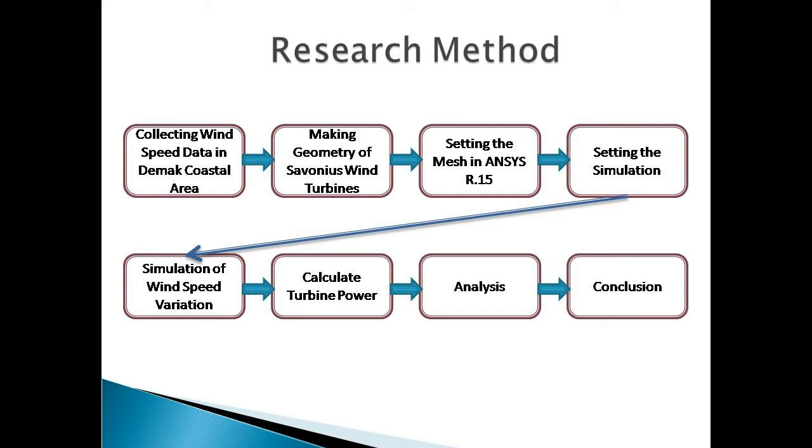So this is my research method. First, I collected wind speed data in the coastal area, and then I made a geometry design of the Savonius turbine with one fin and without fin in ANSYS R15 software. Then, in ANSYS R15, I set the mesh and the simulation settings.